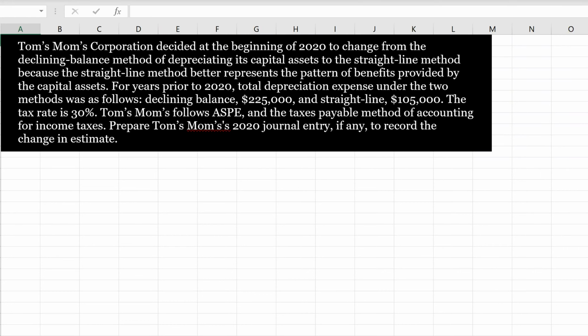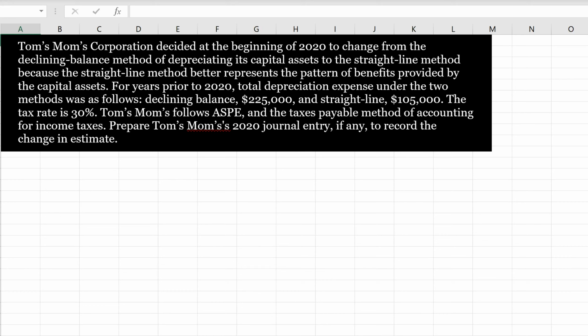Tom's Mom's follows ASPE and the taxes payable method of accounting for income taxes. Prepare Tom's Mom's 2020 journal entry, if any, to record the change in estimate. So what do you think? Are we going to record this retroactively or prospectively?